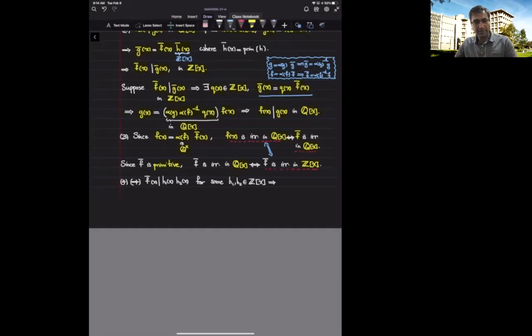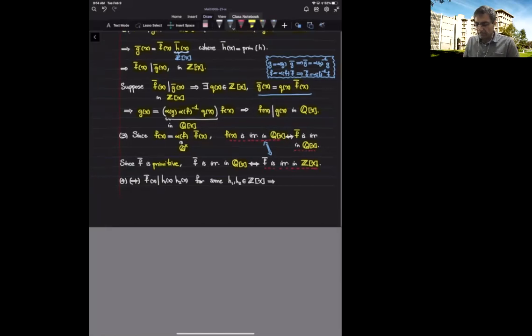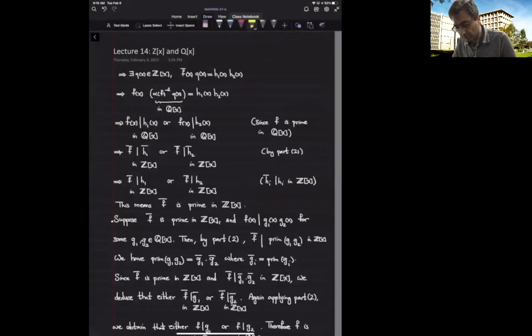So we focus on the interesting part of being prime, meaning I'm going to assume that f bar divides a product of two integer polynomials, which I'm going to denote by h1 and h2. My assumption is that the primitive form of f divides this product. And from here, I want to deduce that either f bar divides h1 or f bar divides h2. Let's see why we can show this implication.